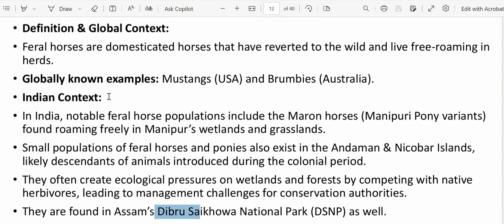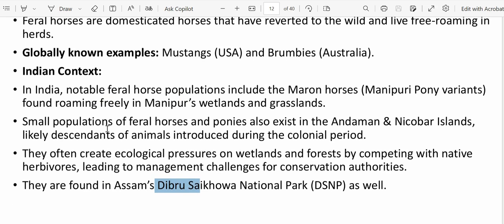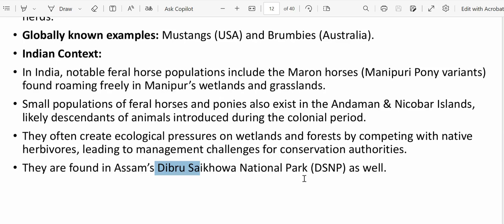Basically they are found in the USA, Australia, these kinds of countries. I think Australia has the most feral horses. In the times of the Second World War, a lot of horses were used and all were left there, and they went into the wild again. In India, they are present in Manipur and Assam, in Assam's Dibru-Saikhowa National Park.